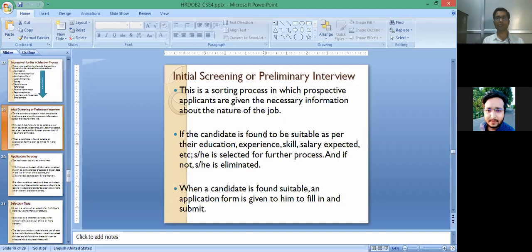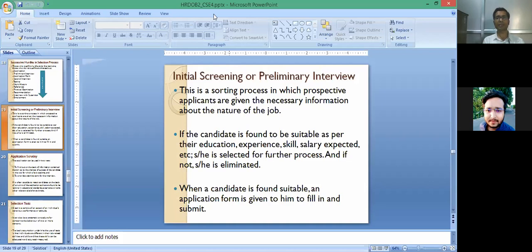Means all candidates who are not matching the required education of the job are called and orally told that you can exit from the selection process because you are not suited for that job. So why are you investing so much time? You can go home or apply for another job.